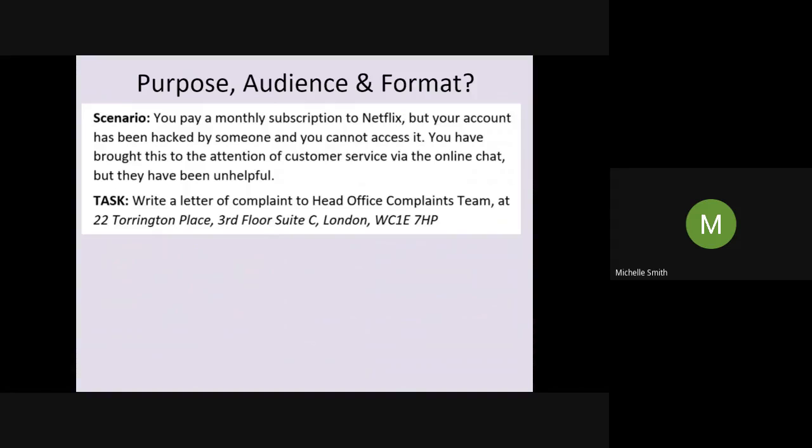So the scenario, you pay a monthly subscription to Netflix, but your account has been hacked by someone and you cannot access it. You have brought this to the attention of customer service via the online chat, but they have been unhelpful. So your task, write a letter of complaint to the head office complaints team at 22 Torrington Place, 3rd floor, Suite C, London, WC1E 7HP.